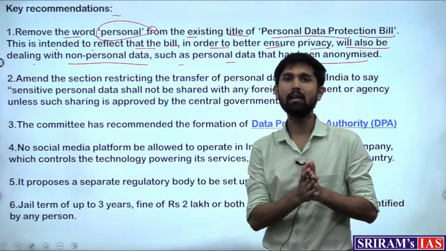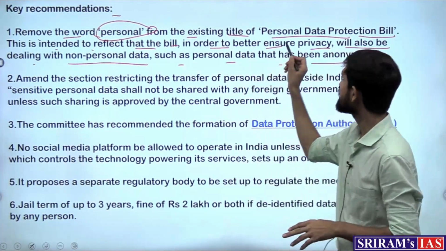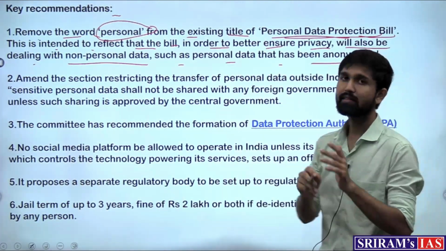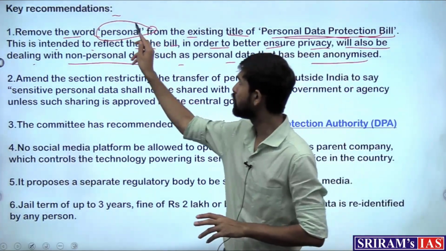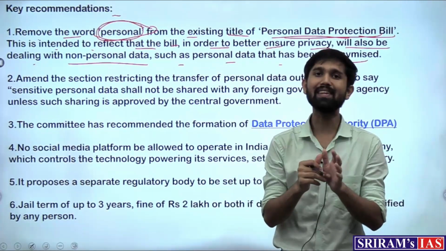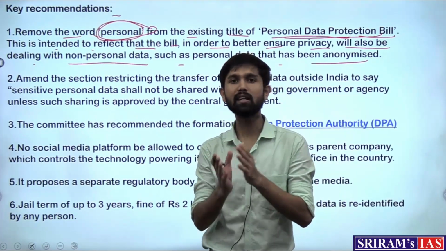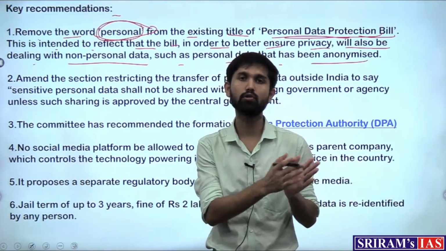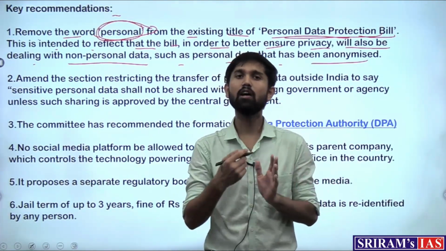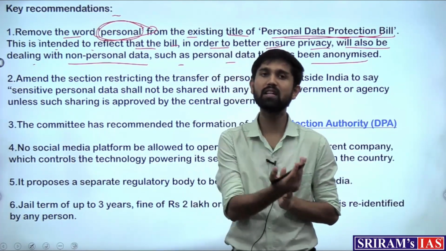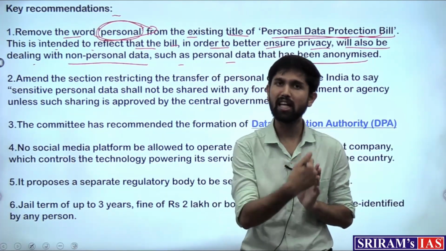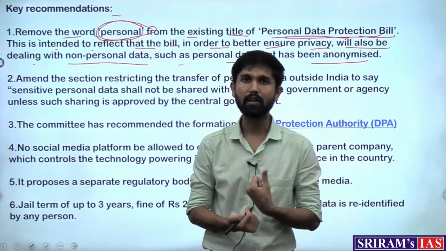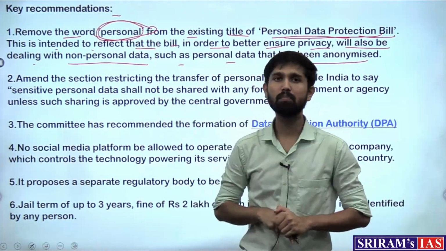Now this bill, when it was taken out, was named the Personal Data Protection Bill. The first recommendation was that the word personal should be removed, which means that this bill segregated data into two types. One was personal data, that data which would have personal details, the name and address of that particular individual, and that would be clubbed under personal data.